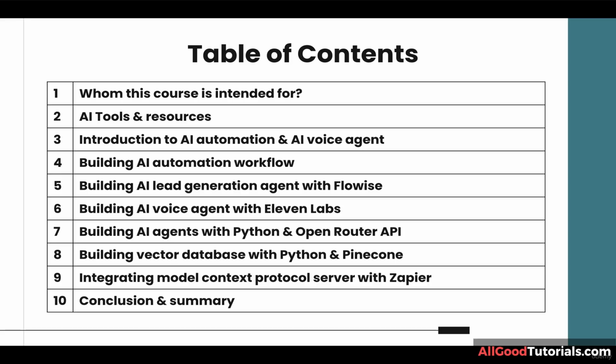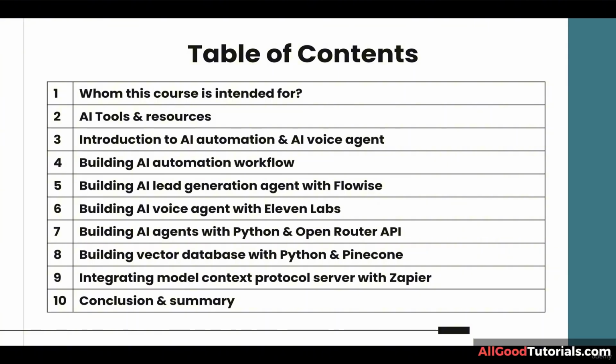Okay, now let's get started with the first chapter, whom this course is intended for. In this chapter, I'm going to explain my intention behind creating this course. I'm going to explain who my main target students are, and obviously if you are interested in building AI automations, if you are interested in building AI agents, this is definitely the right course for you, because that's exactly what you are going to learn in this course.